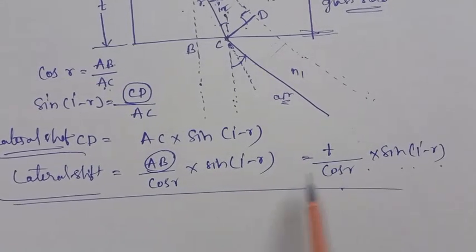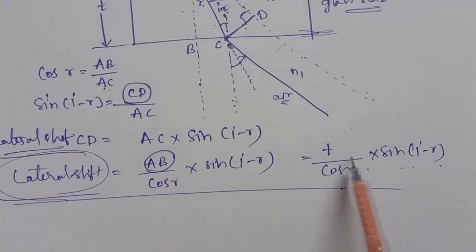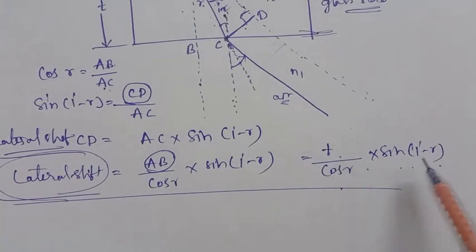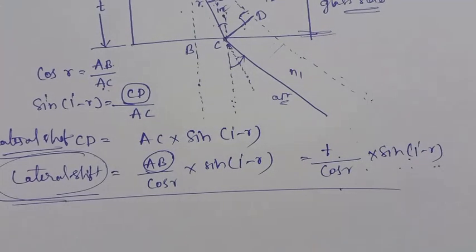Suppose we want to determine the lateral shift of a glass slab. The thickness t is given, the incident angle is given, and the refraction angle is given. Then you have to calculate using this formula. Okay, that is the lateral shift.